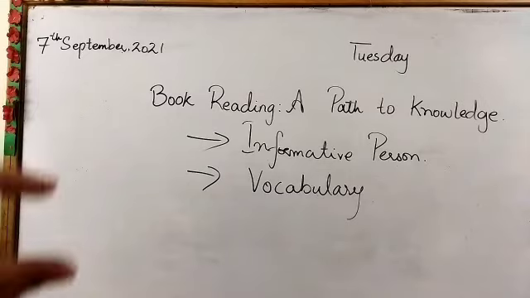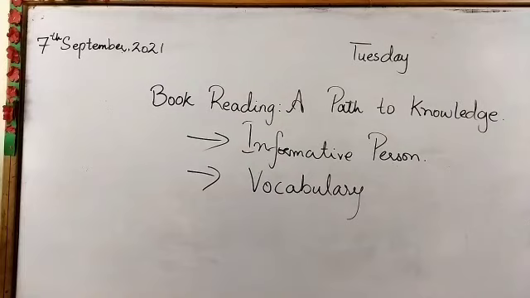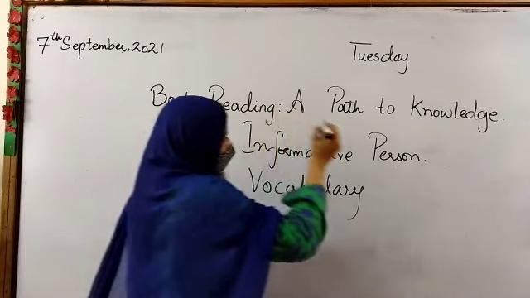So in vocabulary building, it is not that you have learned a single word. If you keep on reading books, your vocabulary keeps on building. You understand how a particular word is used in which situation. आप थोड़ा खुश हैं, so you're glad, you're happy. अगर आपकी खुशी बहुत ज्यादा है, you're ecstatic. And these words, ये लाजमी नहीं आपको सिर्फ किताबों से मिले, आपकी अपनी टेक्स्ट बुक से. You get these words from the different sorts of books you read. ठीक है? So the first thing, the book reading that makes you an informative person.